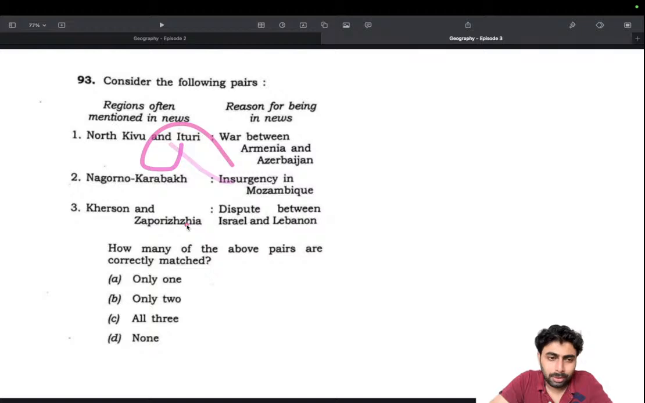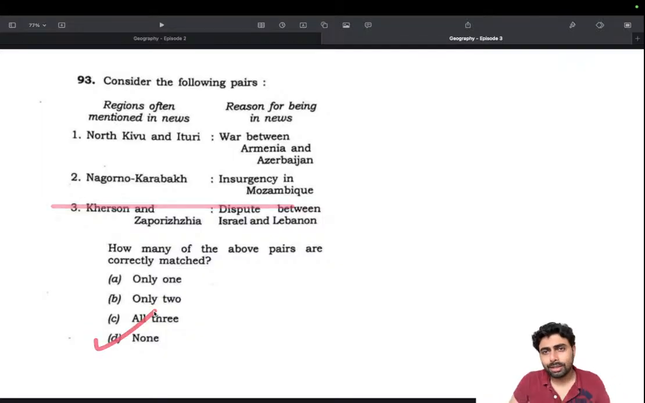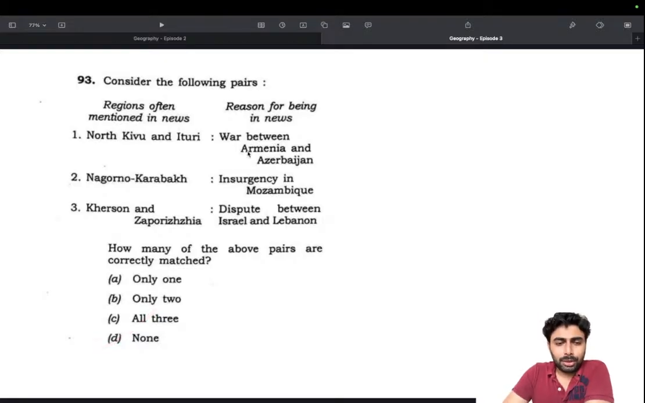Then Kherson and Zaporizhia. Okay, dispute between Israel and Lebanon. Going by the name itself, it sounds very much Russian. So that won't be a dispute between Israel and Lebanon. Gone. We'll arrive at the answer. Very little knowledge, just a simple trick, and you arrive at the answer. This should be this, meaning that this shouldn't be this. So both of them gone. So all three gone, and only two gone. We are left with only one or none.